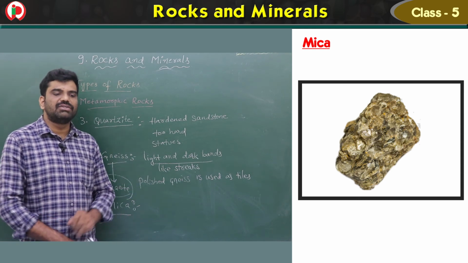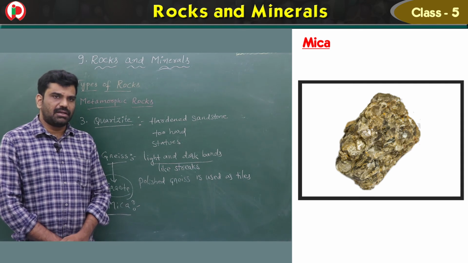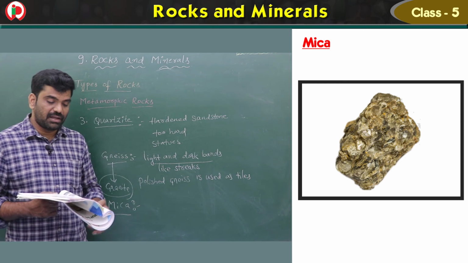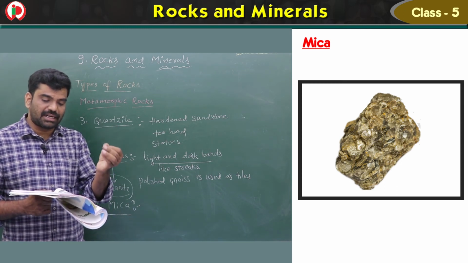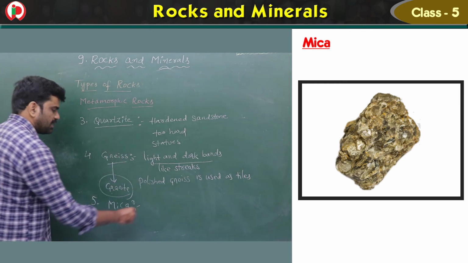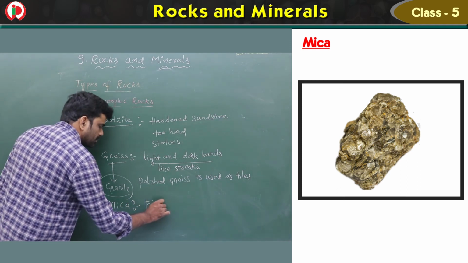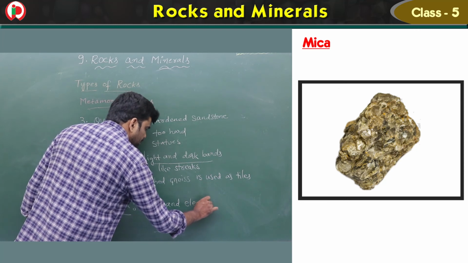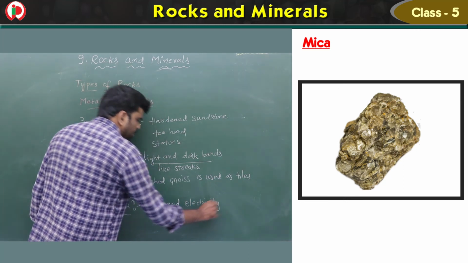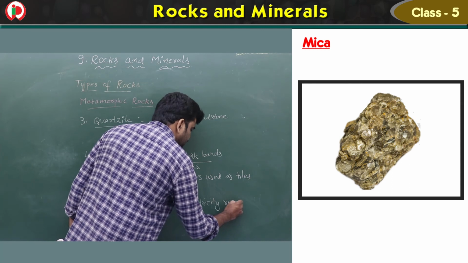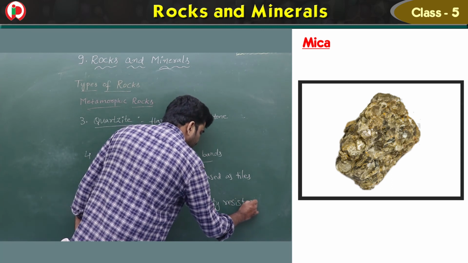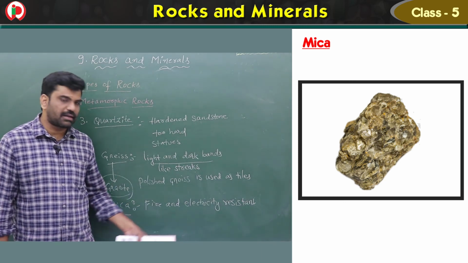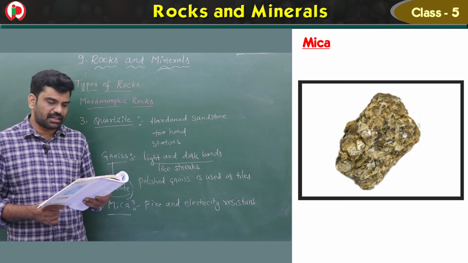It is fire and electricity resistant. That means mica won't allow the fire and electricity. That is called resistance.